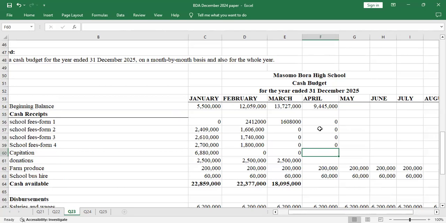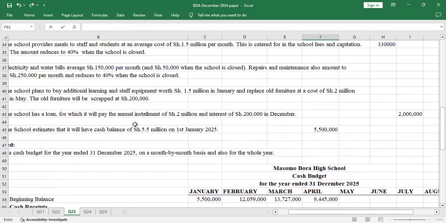School fees for Form 4 is 0. Capitation also will be 0 because capitation is per term. Sorry, that is donation. What did they say about donation?